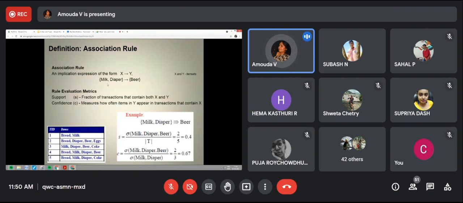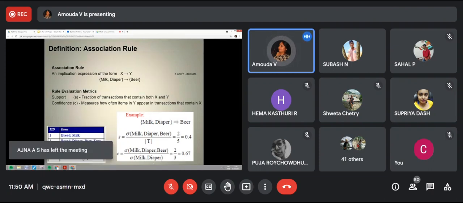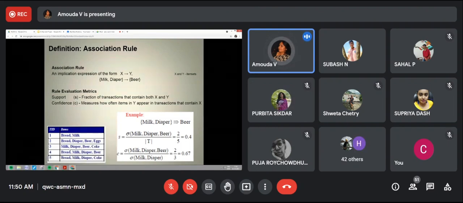X is what? Milk and diaper. The support count of milk and diaper is 3: milk and diaper in transaction 1, in transaction 2, and one more, so 3 times it occurs.